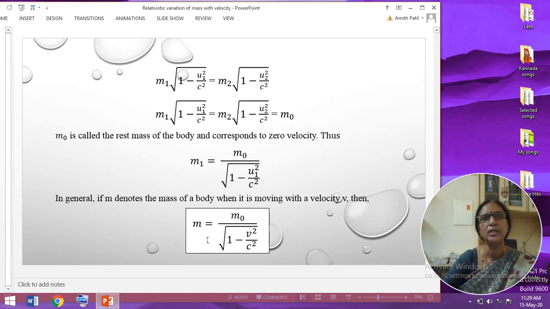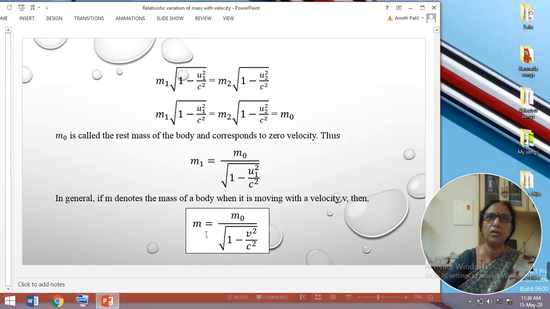Dear students, certainly in your mind the doubts may be arising that when we do the journey either in trains or in aeroplanes, whether the mass of our body really changes here. So no, certainly the answer is no. The speed of the train and the plane or whatever it may be, they are very less compared to the speed of the light here. So this variation of mass with velocity is appreciable only when the speeds are very high, or we can say the speeds are approximately equal to the speed of the light here.